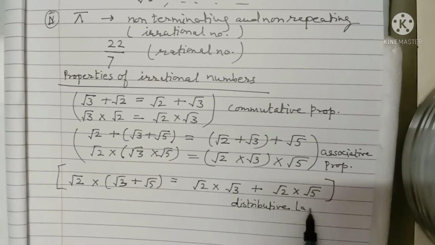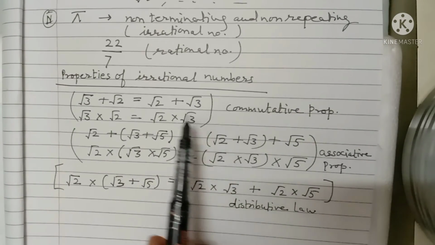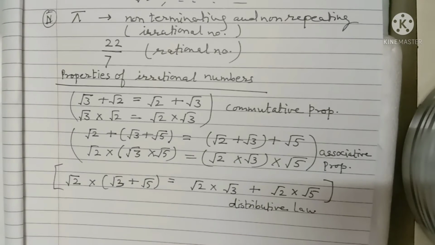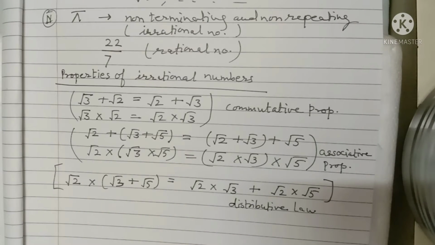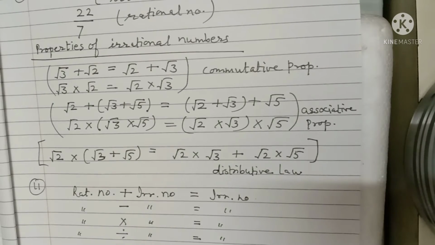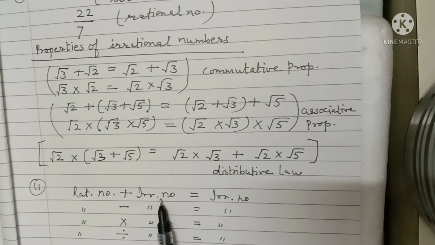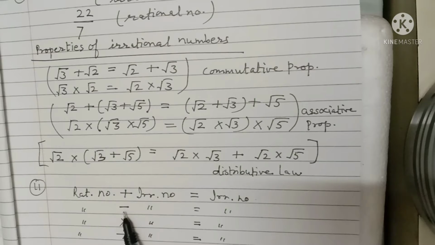Distributive law for addition and multiplication. Now the second property: the sum of a rational number and an irrational number gives an irrational number. The difference of a rational number and an irrational number gives an irrational number. The product of a rational number and an irrational number gives an irrational number. The quotient of a rational number and an irrational number gives an irrational number.